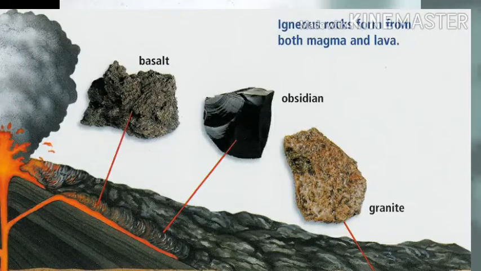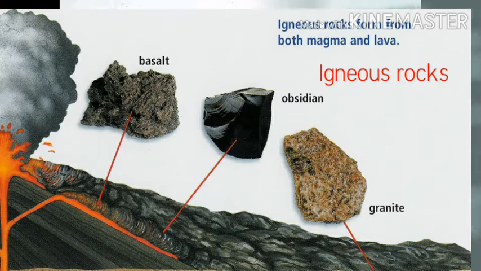When this magma comes out in contact with the air, there are changes in temperature, and these temperature changes affect the magma, and it can cool and crystallize into different forms. This magma can cool at the volcano or at the surface of the earth, or even while the molten rock is still inside the earth's crust. It can cool down in a different form there too. These changes in temperature and pressure cause the molten rock to cool, solidify and crystallize, and this is called igneous rock.